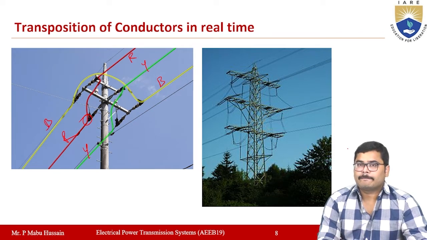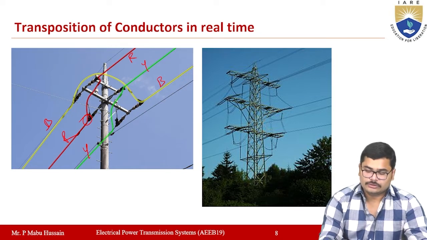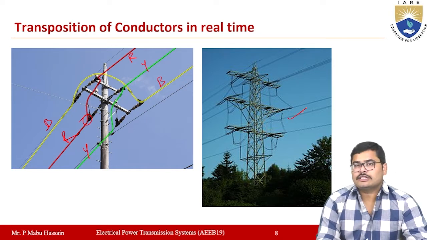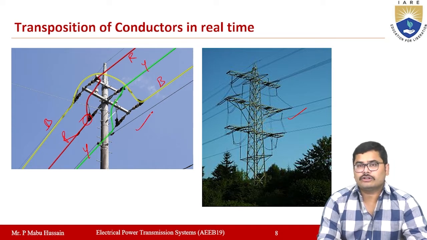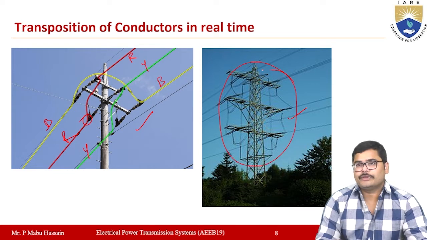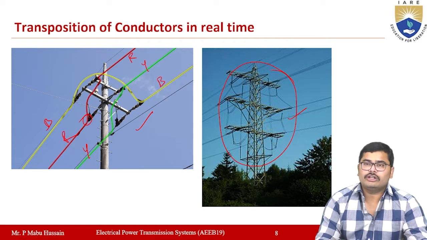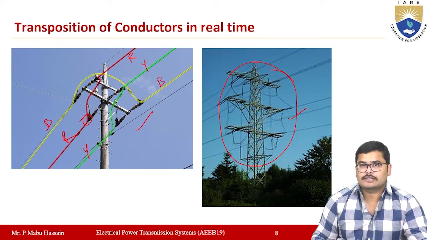Then after some more distance, again the position of the conductors will change. Here in the three-phase system it will also be the same. This is also a three-phase system, but for low voltage. In the case of high voltage, you will generally use towers like this. At a transposition tower, you will do the transposition of your conductors.